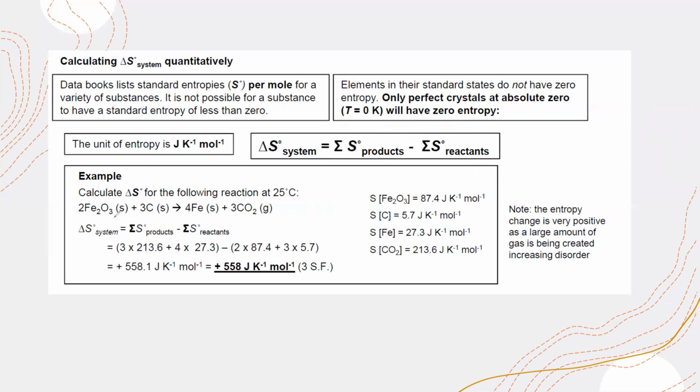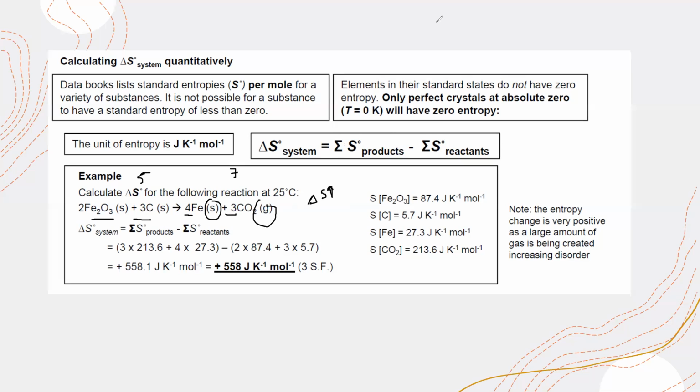So how can we determine the entropy change of the system for this? Iron oxide reacts with carbon, giving iron plus carbon dioxide. If we check, the reactants are solids, with 5 particles, and the products have 4 plus 3, so 7 particles. So the number of particles increases, as well as the state. The reactants are in a solid state, but one of the products is in a gaseous state, so the entropy should increase.